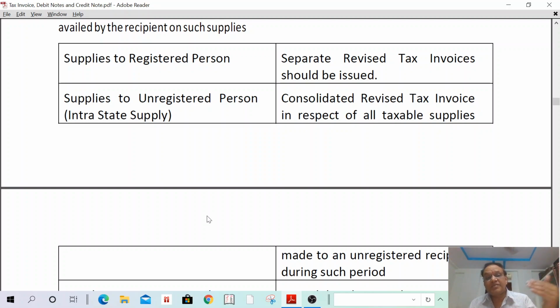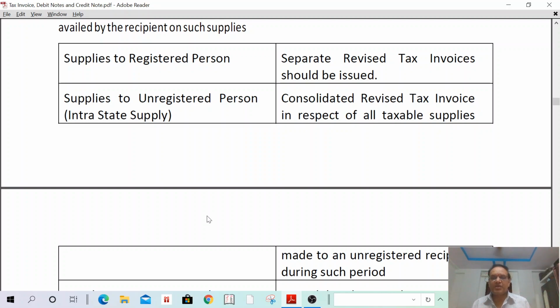Suppose the supplies are made to an unregistered person, there are two sets. First, supplies made to an unregistered person and the supplies are within the same state. A consolidated revised tax invoice in respect of all taxable supplies made to unregistered persons is enough. That means 1 revised tax invoice is enough.